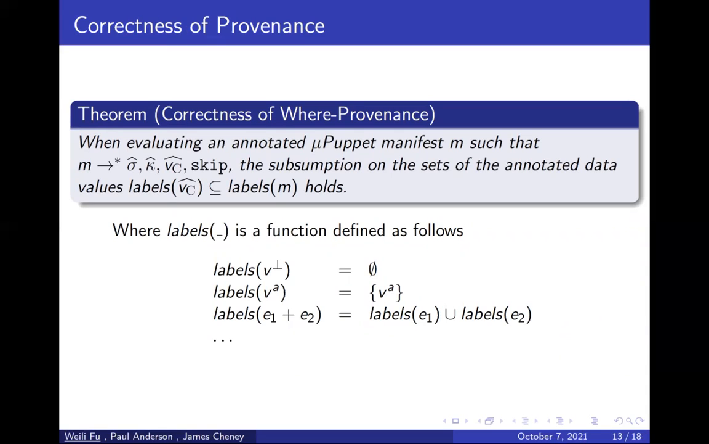Besides the syntax and semantics of provenance models, we also need to define the correctness to test whether our definition meets our desired properties. That's why we have the following lemmas and theorems. For the correctness of where provenance, we define it in the following way. We require the set of all labeled output to be a subset of all labeled input values. The label function is to extract the labeled values from the program.